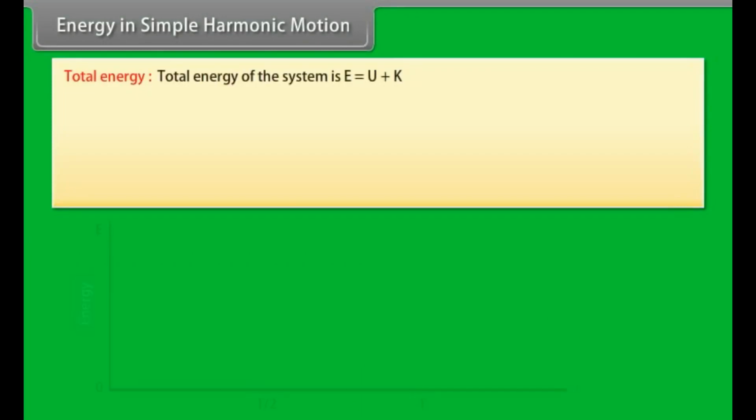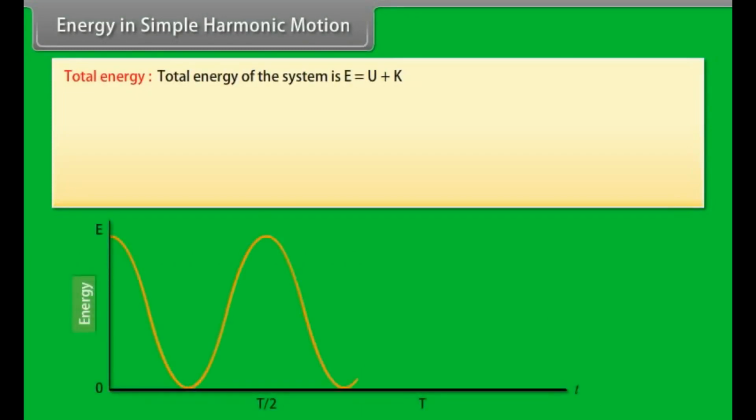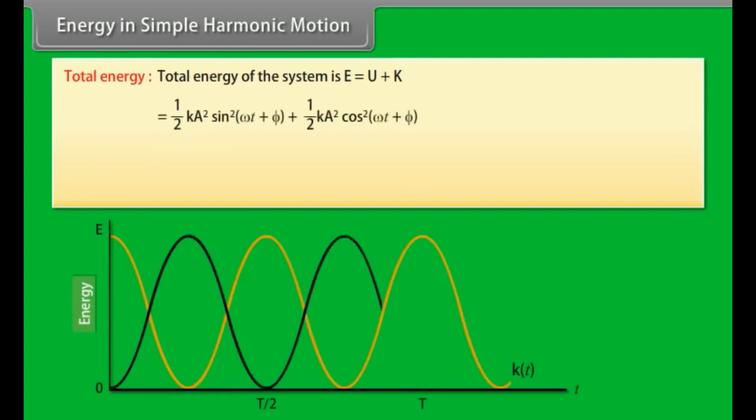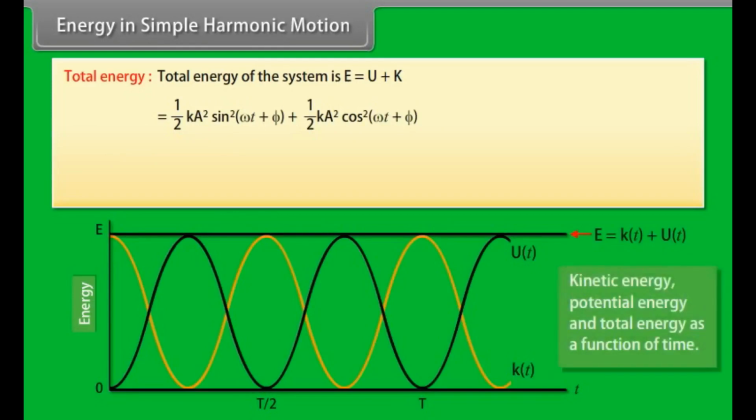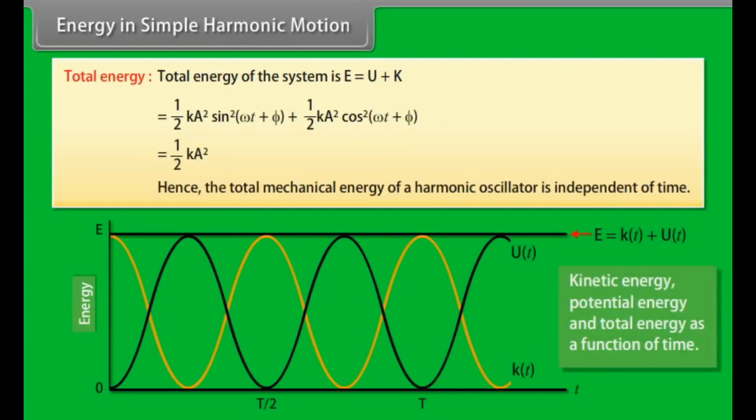Total energy. Total energy of this system is E is equal to U plus K is equal to half k A square sine square (omega t plus phi) plus half k A square cos square (omega t plus phi) is equal to half k A square. Hence, the total mechanical energy of a harmonic oscillator is independent of time.